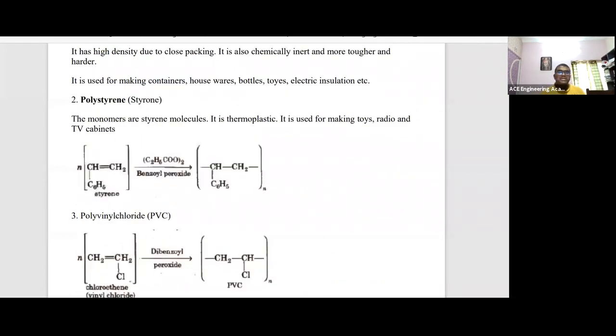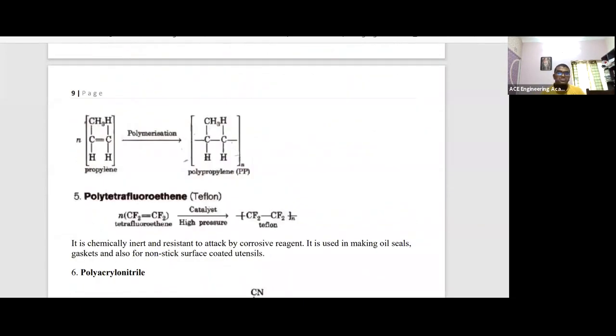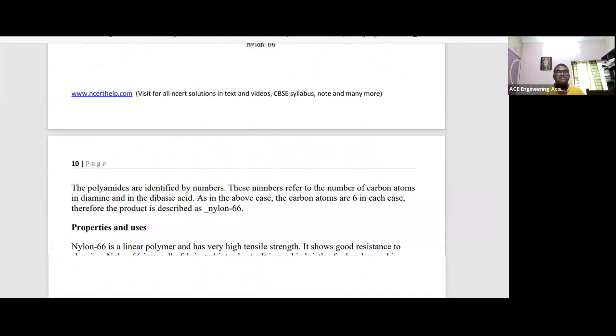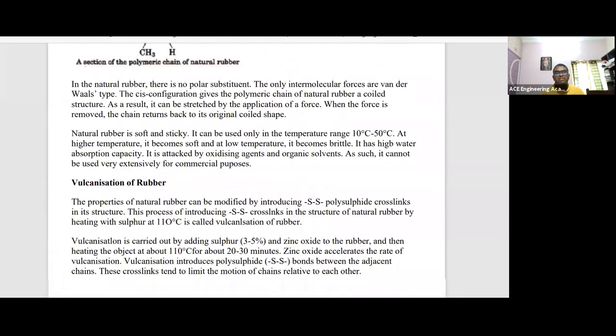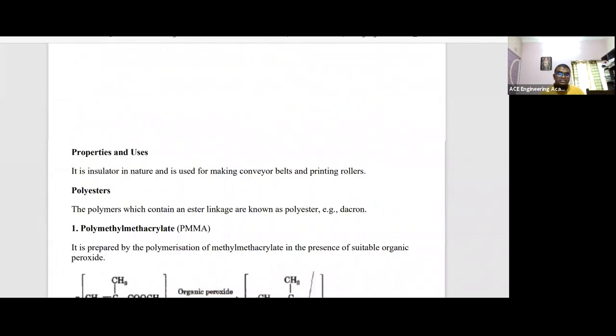Polystyrene, where it is used; PVC pipe, where it is used; polypropylene, where it is used. These things you have to remember. Basic applications, nylon 6, where it is used, right? Reactions you don't need to remember. Just go through the applications and properties. Listen, this is important.